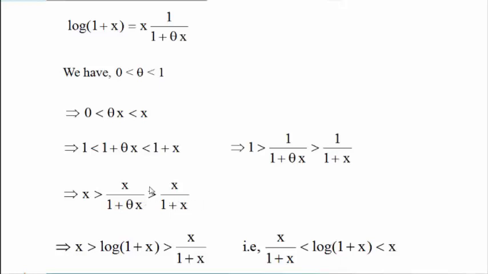Because we have to construct such a term between the two inequalities, that term is x upon 1 plus theta x, and we know it has the value log of 1 plus x. We just replace this term by log of 1 plus x. So in this way we get the first inequality, the solution of the first problem.